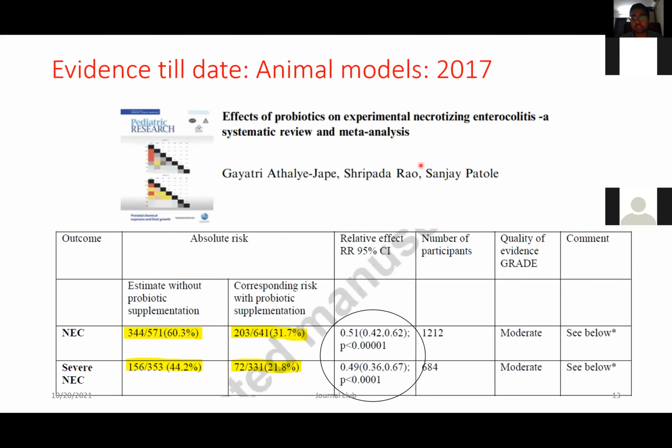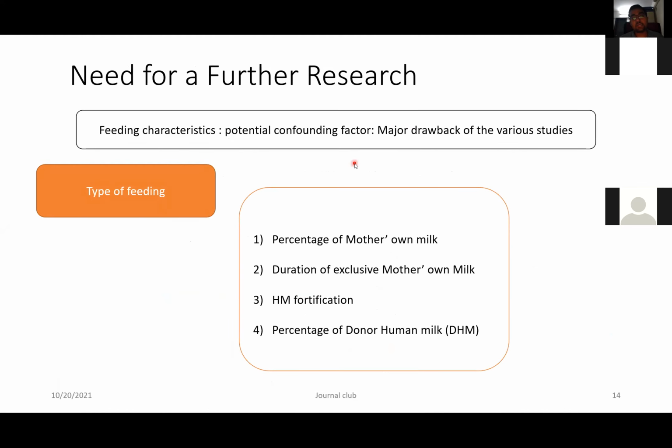So till now we had the evidence that to prevent necrotizing enterocolitis, probiotics is the answer. In 2017, another study came up by the same team, where they tried animal models about the use of probiotics, and they found there was definitely a significant reduction in NEC. Now, since there is a reduction in NEC, why is there a need for further research?